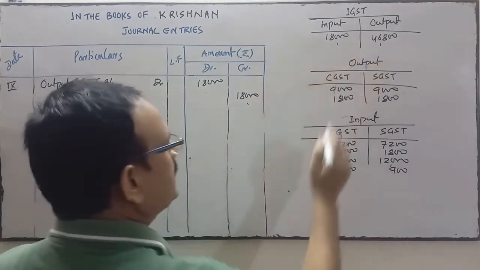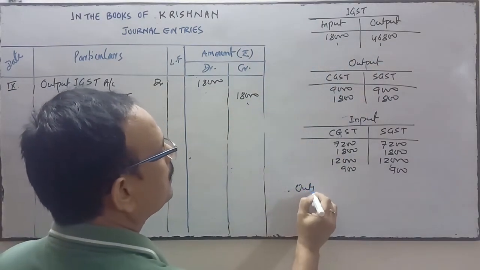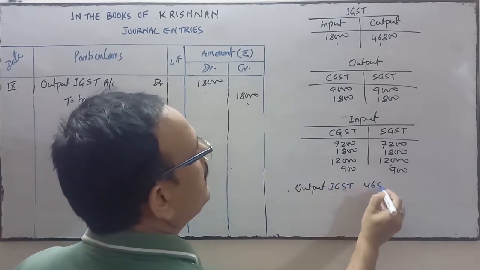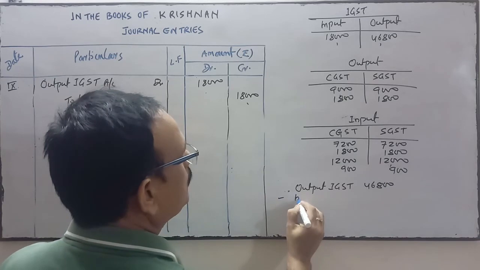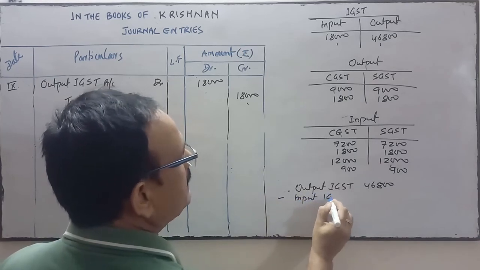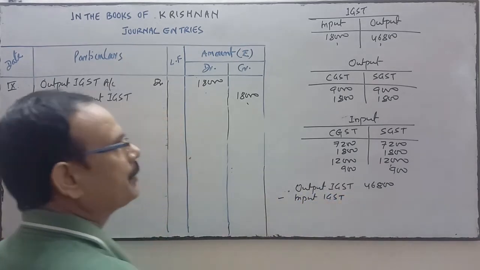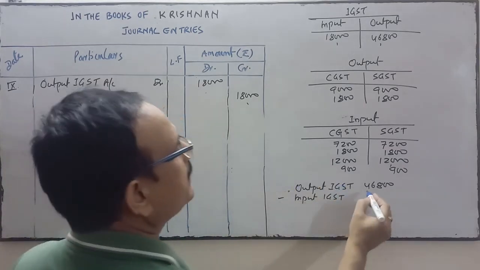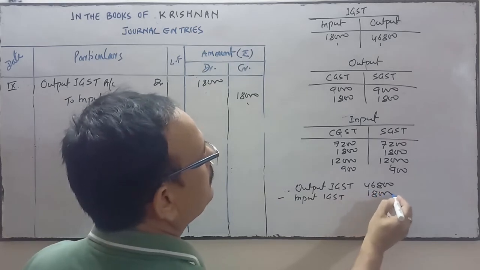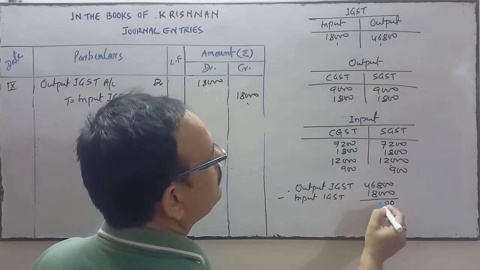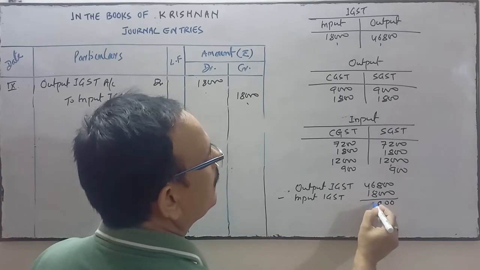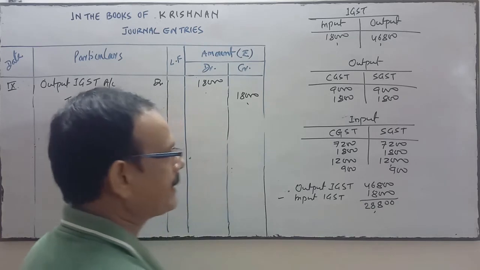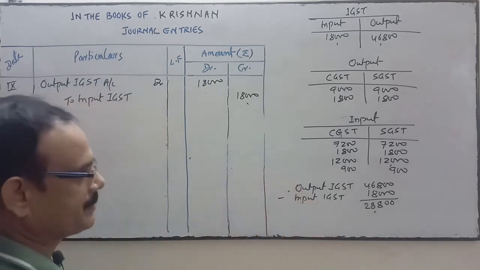This one, output IGST is greater, 46,800. This will be settled to input IGST. So input IGST will be settled with the output IGST 18,000. 28,800 is still in output IGST.